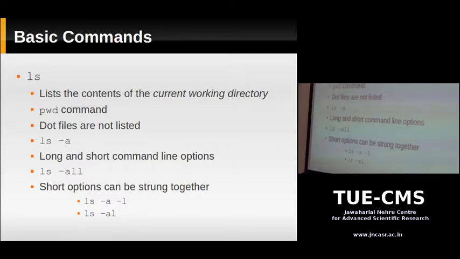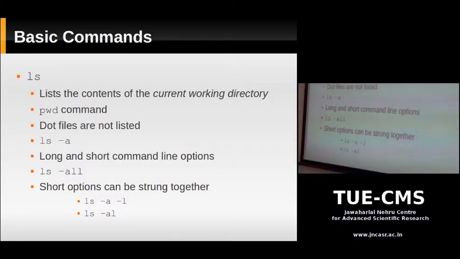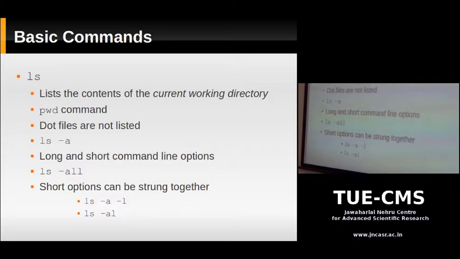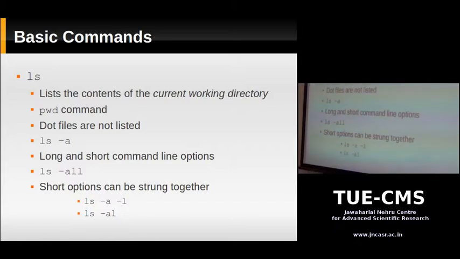So one program can have any number of options you can provide. If you have short options, you can join them together. For example, there's the L option to ls. The L option tells ls to print not only the names of the files, but also details about the files, like the time it was created, its size, and its permissions.